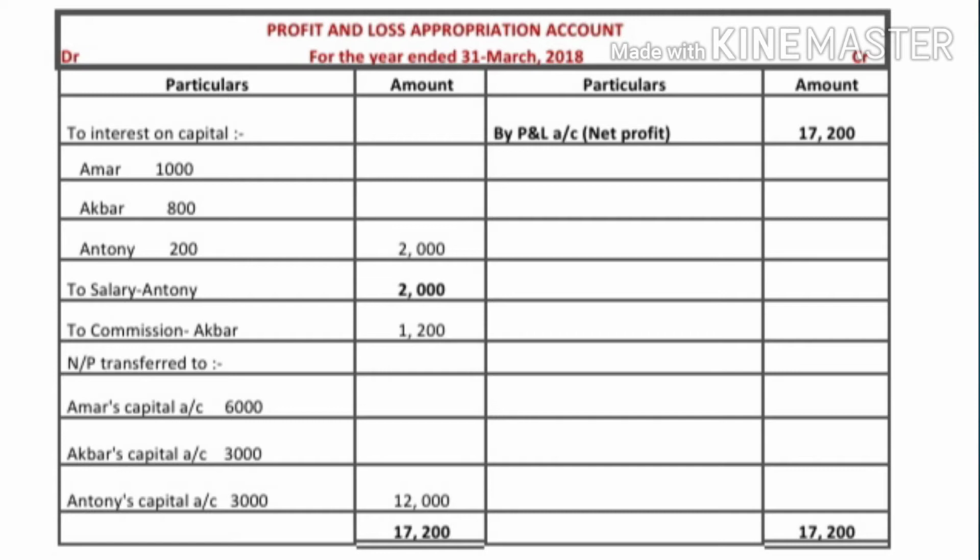First of all, interest on capital: Amar 1000, Akbar 800, Anthony 200, total amount is 2000. Next expense is Anthony's salary. That 2000 is debited in this account to Anthony's salary 2000. Next one, Akbar's commission. That we have to calculate here.